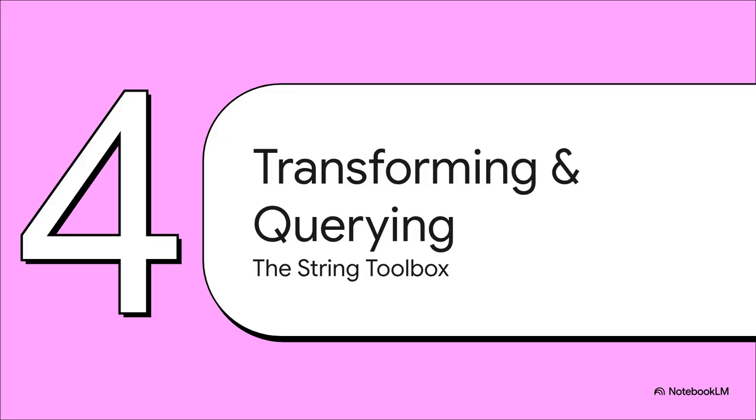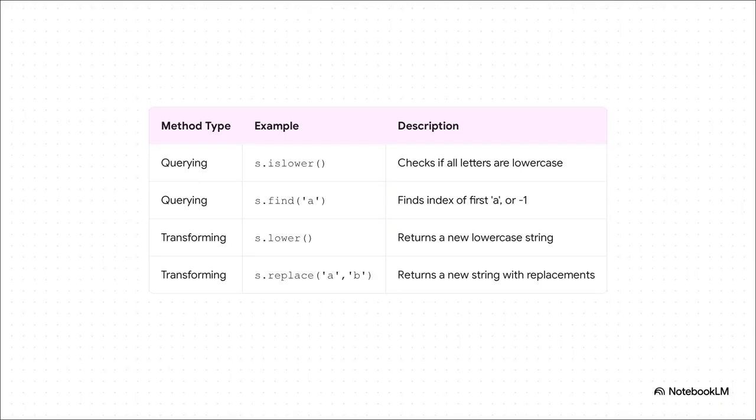Slicing is fantastic, but Python also gives you this huge built-in toolbox of string methods. I find it helpful to think of them in two main categories. You have methods that ask a question about a string, and you have methods that give you back a new, transformed string. So, take a look here. A querying method like .islower just gives you back a true or false.